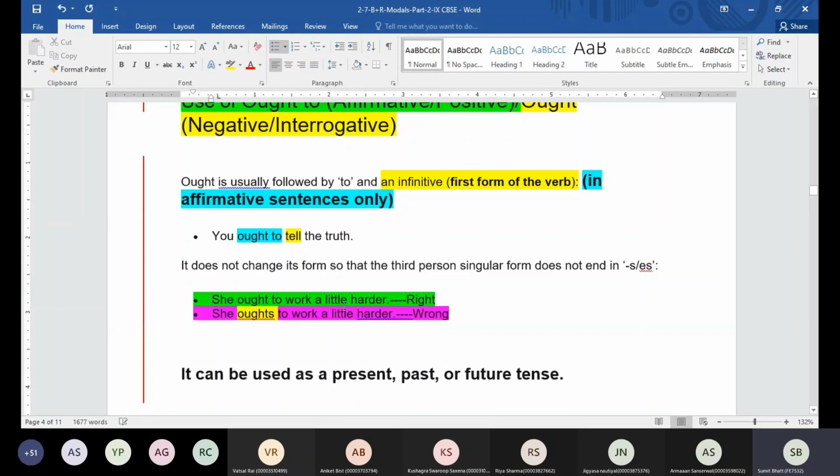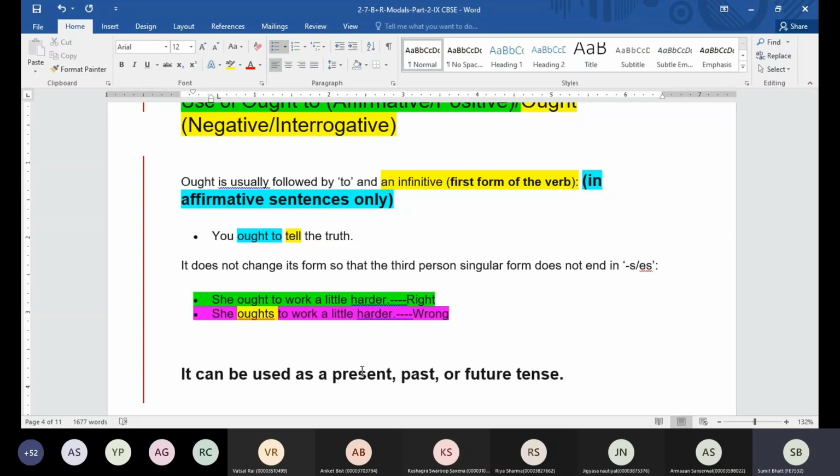But when you talk about the modal verb, we don't use s or es to change the meaning. Like here, she ought to work a little harder is going to be correct. But can I say she oughts to work a little harder? Is that going to be correct? No, sir. That one is going to be incorrect. We cannot make a sentence that way. It can also be used in present time, past time and future time.